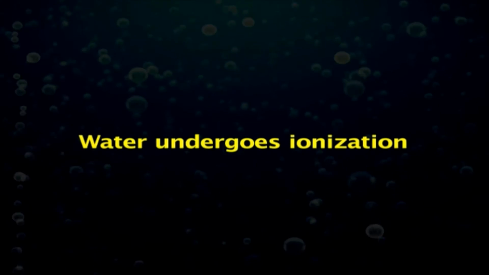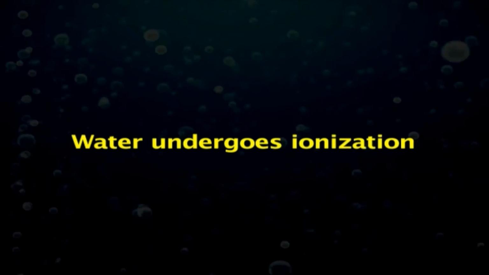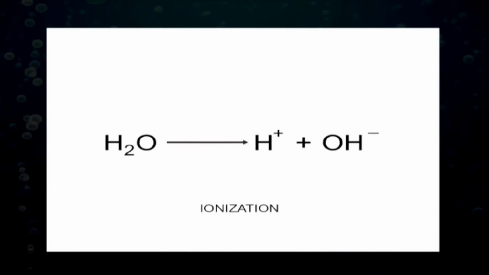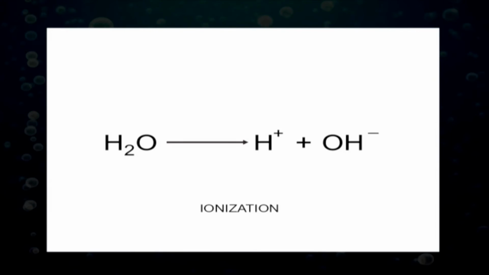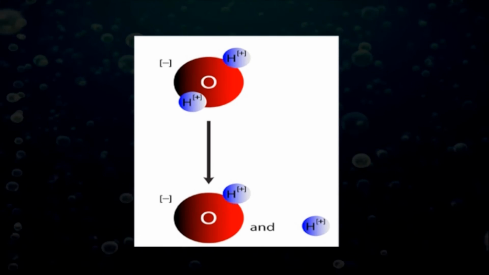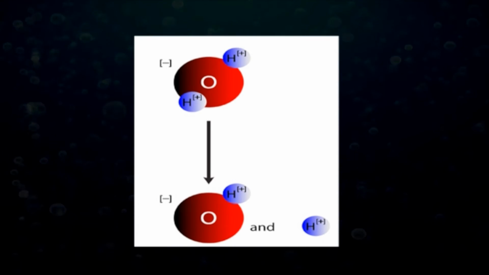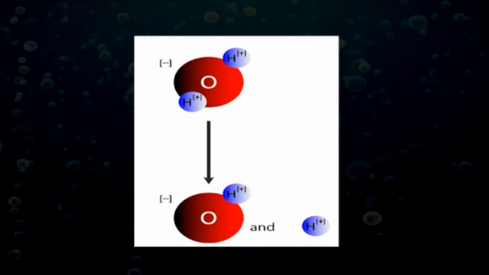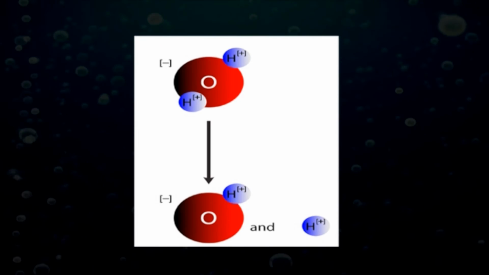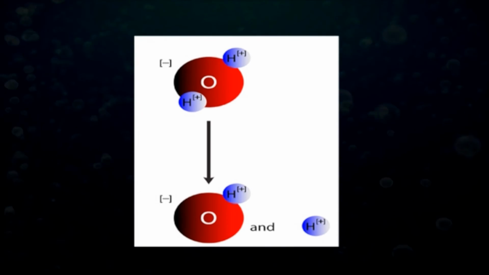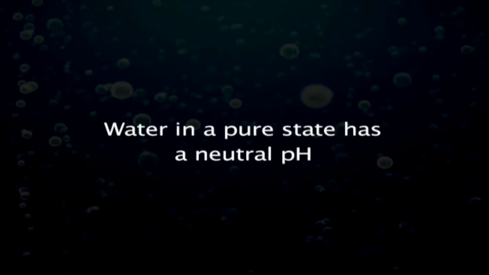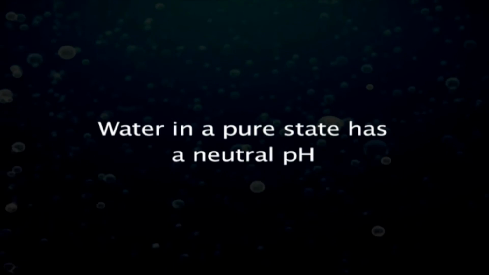Water also undergoes ionization. Among the properties of water that are important to the life of a cell is the slight tendency of water to ionize. Pure water contains not only H2O but also a low concentration of protons and an equal concentration of hydroxide ions. Water in a pure state has a neutral pH.